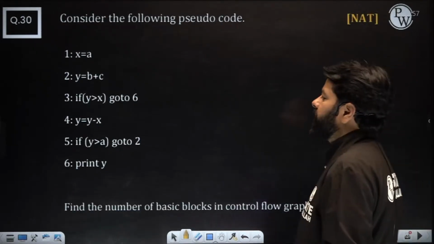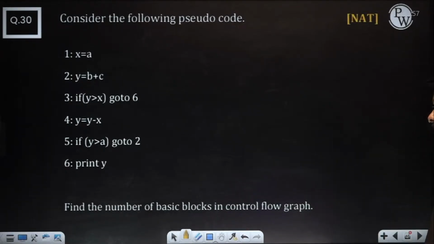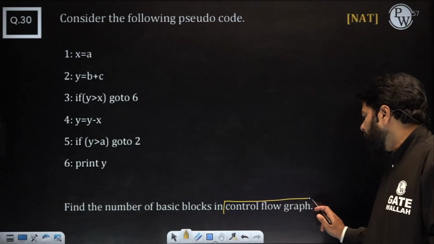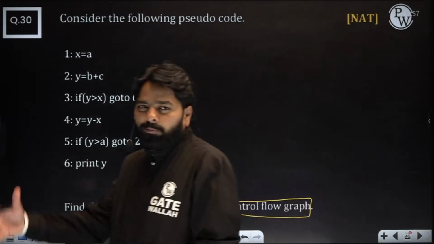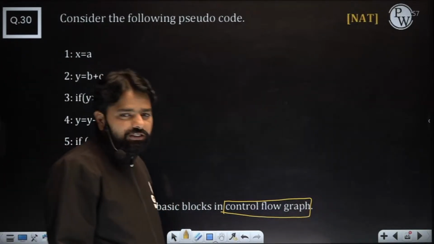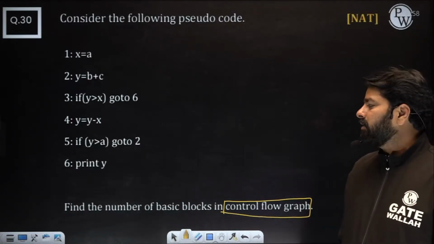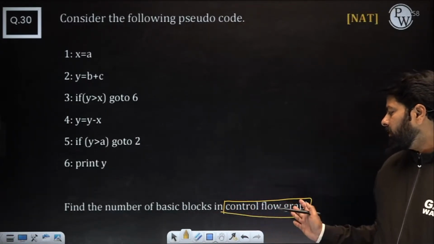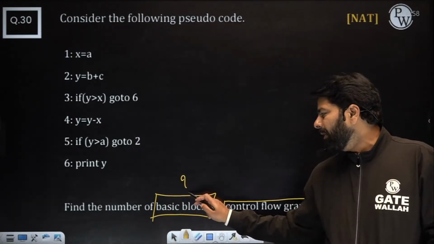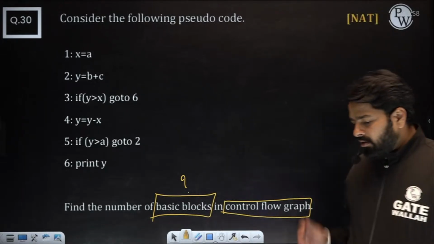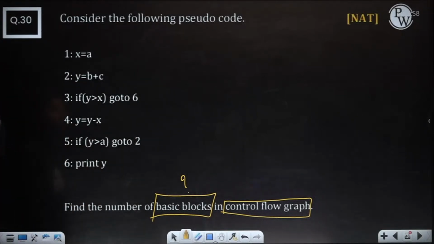Okay, last one. Very nice question, I think. This is about the control flow graph, because in code optimization, one question comes from the control flow graph. Apart from code optimization, the control flow graph is the first step before optimization. If you want to do any kind of analysis, you must consider the control flow graph. You need to find the number of basic blocks. How many basic blocks? Again, the expected answer is numerical.